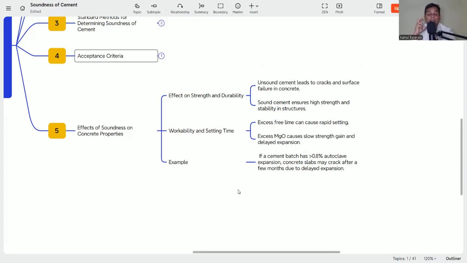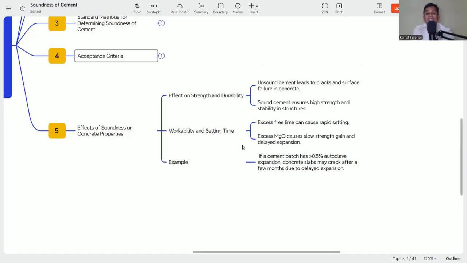So that is why it is our primary duty and responsibility that whenever we are selecting any kind of cement for our concrete, we need to check the soundness as well as other properties. Not that the other properties are unimportant, but as we are discussing today, only the soundness. That is why I am saying that soundness is very much important. If we overlook or neglect it, our concrete will have a problem.